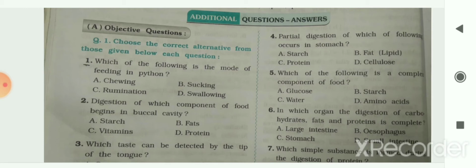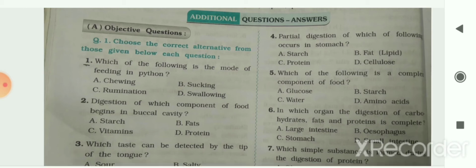Then we had seen amoeba is a unicellular microscopic organism, and it ingests its food with the help of false feet, which are also known as pseudopodia. The food is then digested in the food vacuole. The undigested residue is thrown out by the vacuole. So now let me start the exercise of this chapter.